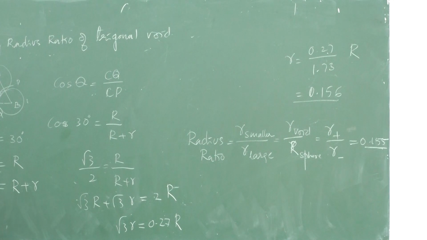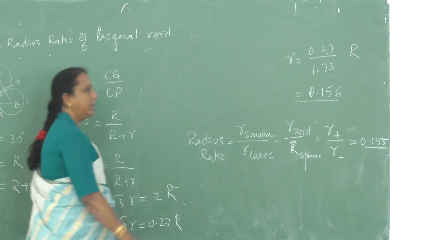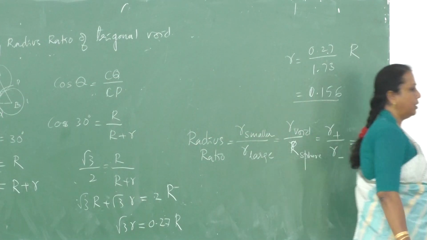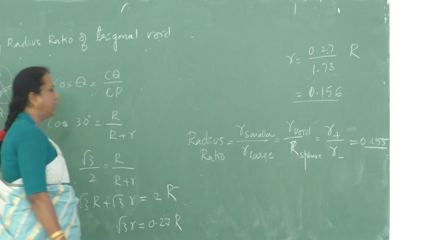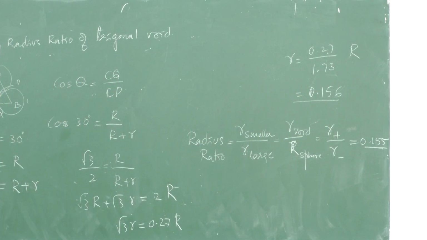Okay, take up the next one. Limiting radius ratio of tetrahedral void. Next one. I will give you the diagram, don't worry. Limiting radius ratio of tetrahedral void.